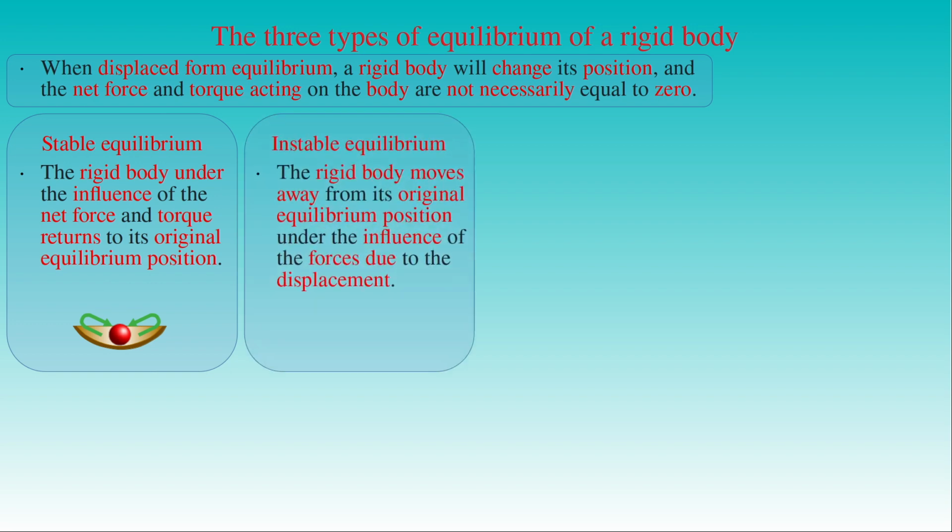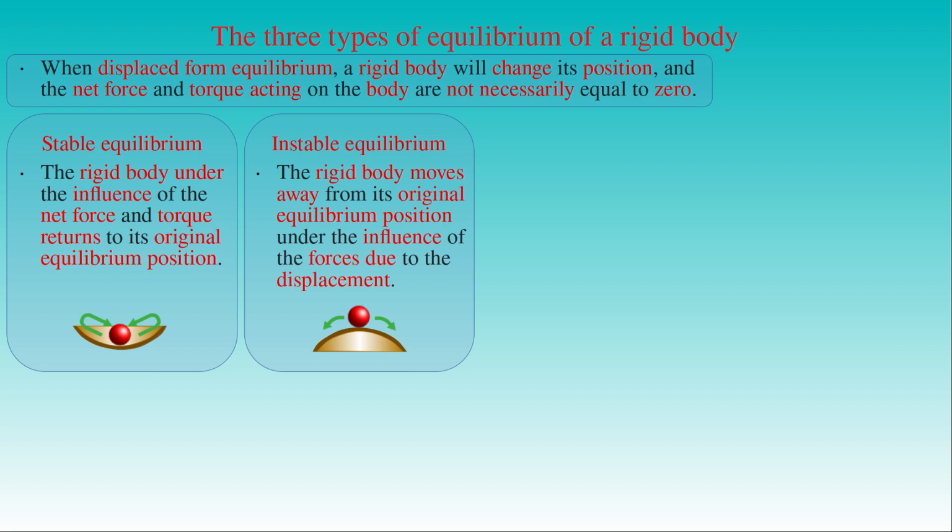If the displaced rigid body does not return to its original equilibrium position, but moves away from it under the influence of the forces due to the displacement, then the body is in unstable equilibrium. By using the example of the ball on the bowl, we can place the ball at the top of the inverted bowl. If the ball is balanced at the top, then it is in equilibrium. However, any slight displacement causes the ball to roll down from the top of the bowl, indicating that its equilibrium